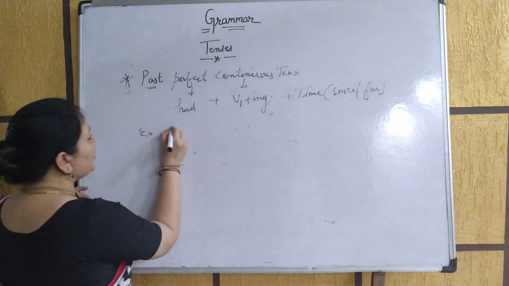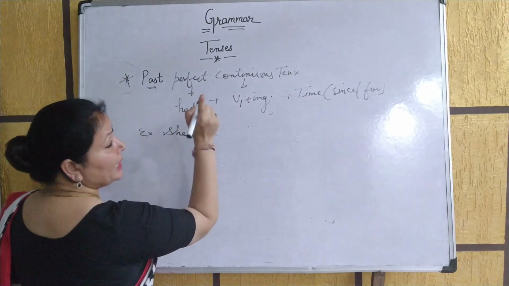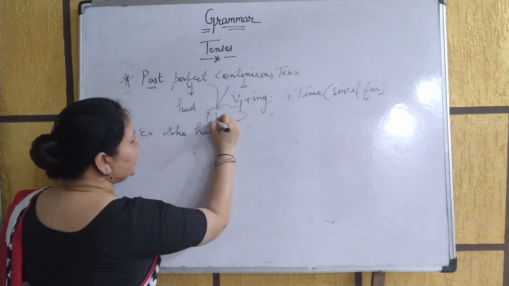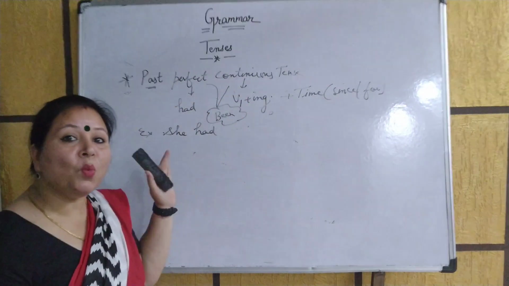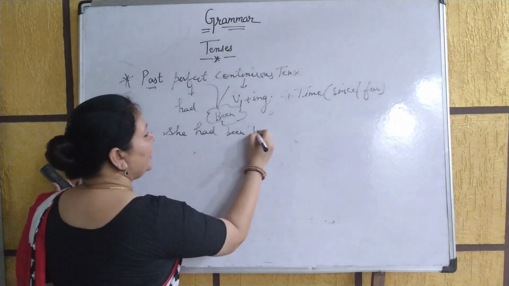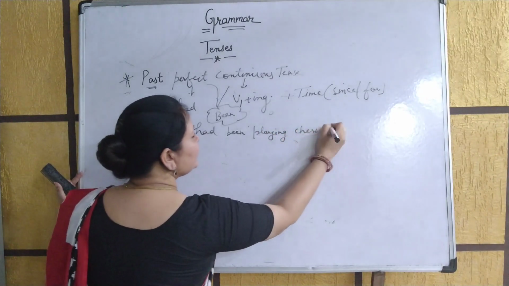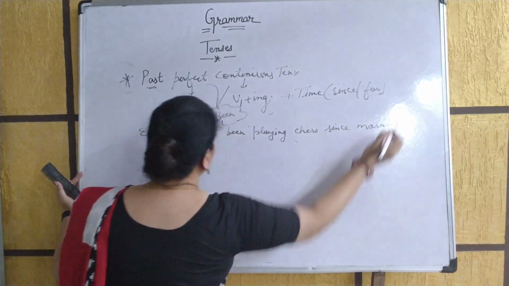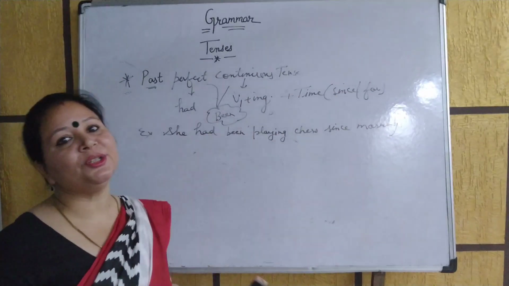The example is going to be: she had. Now you know from earlier classes that the same thing is mentioned over here. You are going to use been just to join two tenses in one sentence. Okay, she had been playing chess since morning. Am I right? Okay, like this, we have completed our past perfect continuous tense.